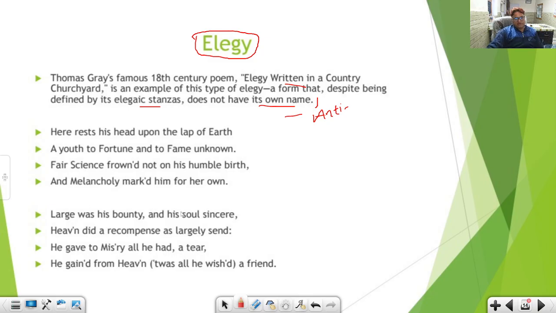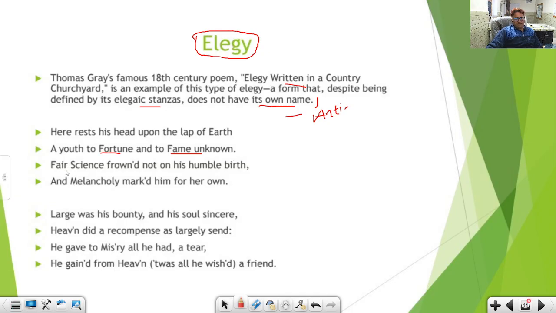Here are two stanzas I have taken for you. Your rest is had upon the lap of earth, a youth to fortune and fame unknown. You know, we are all personifications. And this stanza is for the friend of the poet.